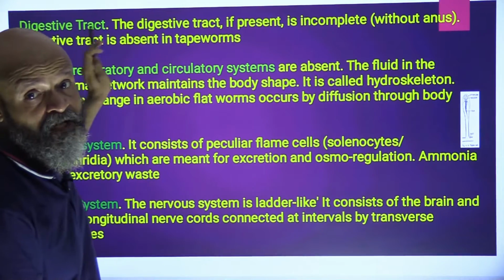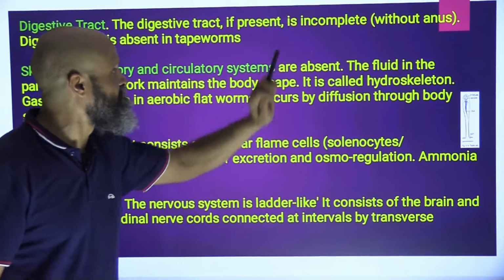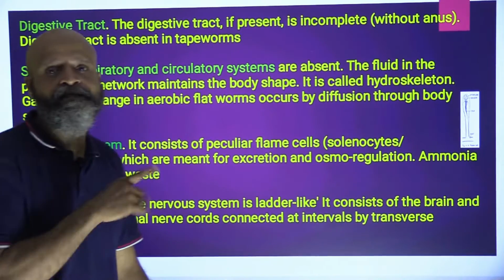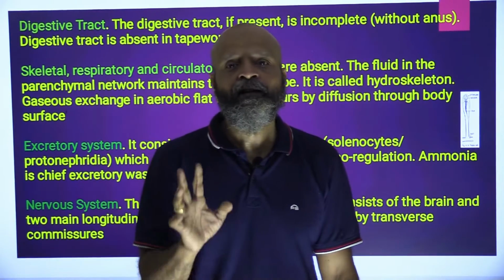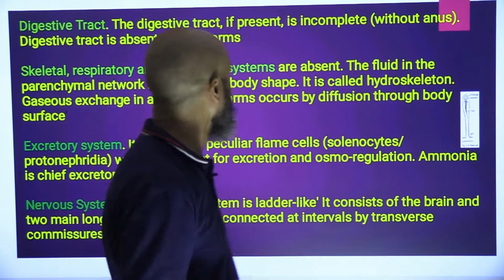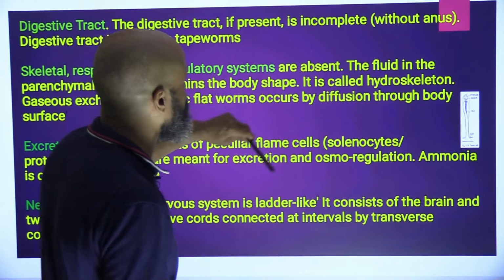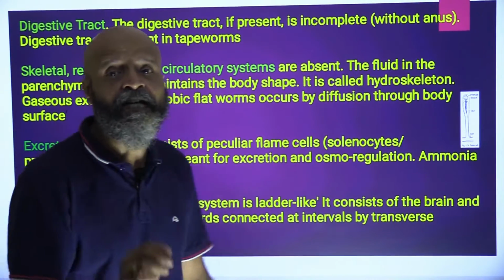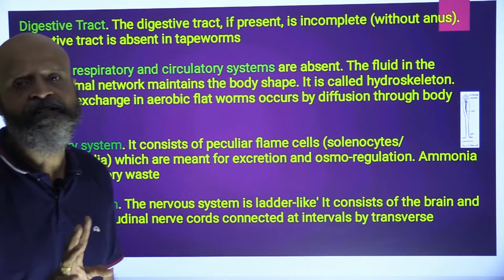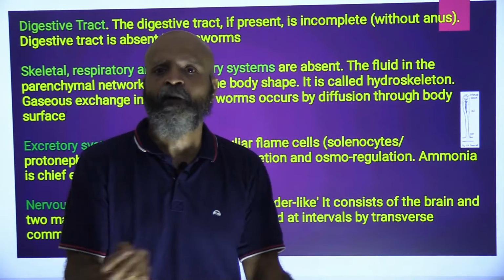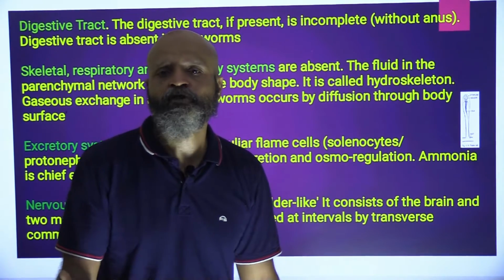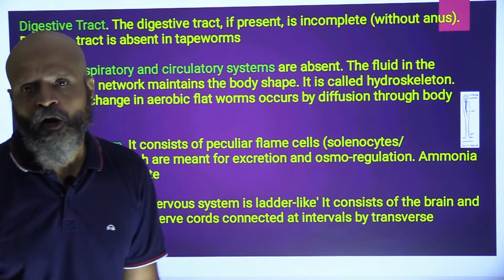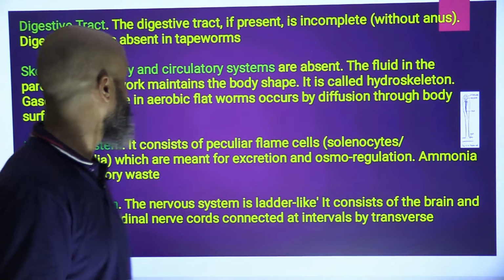Okay, digestive tract. The digestive tract, if present, is incomplete. So that makes them a parasite. They have to depend on others for their food. The digestive tract, if present, is incomplete, that is without anus. The digestive tract is absent in tapeworms. In tapeworms, the digestive tract is absolutely absent, and that is one of the reasons why it has no other option but to become a parasite.